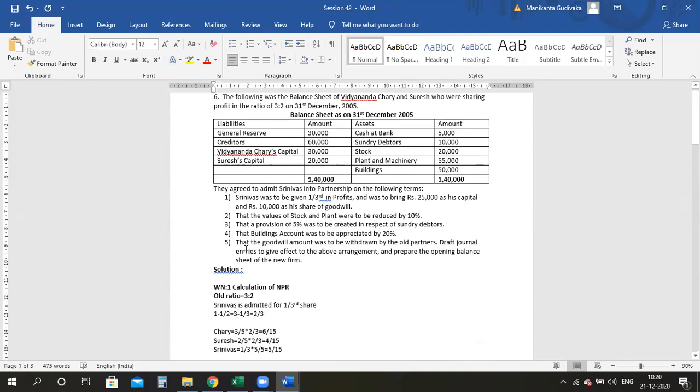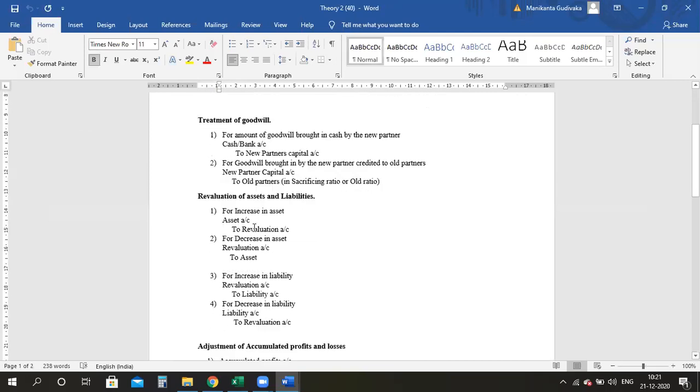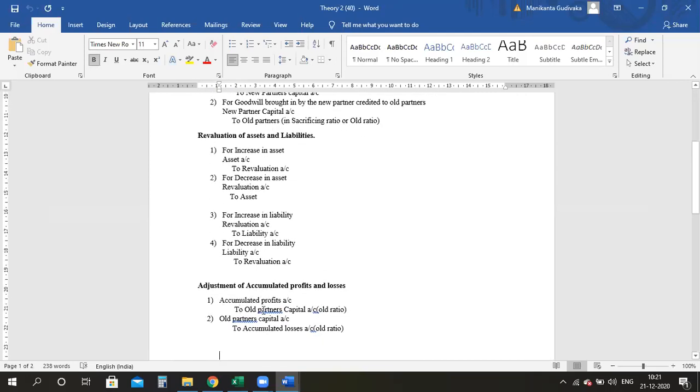Now next one, you see the goodwill has been withdrawn and I have done that also. Now one adjustment you are supposed to do. No one will tell, I'll tell you what it is. See here, the general reserve is the profit only. The general reserve has to go to your old partners in the old ratio. Yes or no? So please take this 30,000 and divide it. Now, whenever you are dividing your accumulated profits, what is the entry? Accumulated profits to old partners.